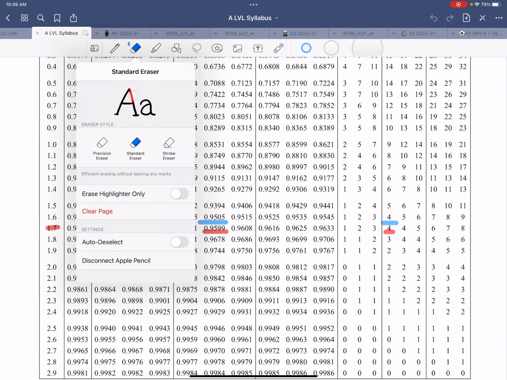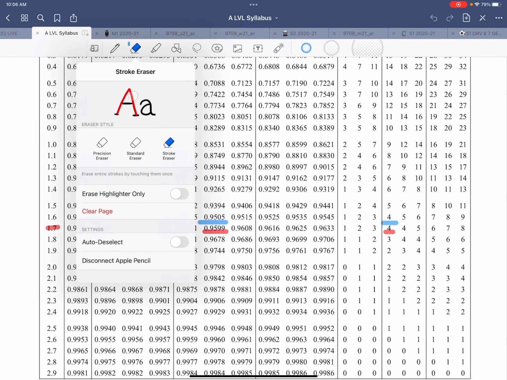Let me erase all the previous marks. And now you see that these are the probabilities. The probabilities are given to 4 decimal places. What about the z value? This is 1 dp, this is 2 dp, this is the column of add, that's the third dp. So z is still 3 dp.